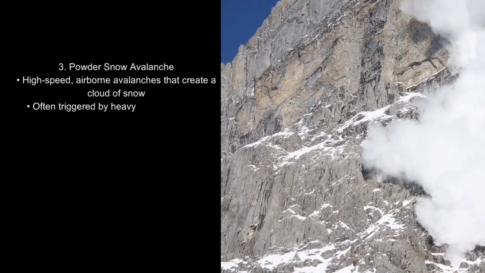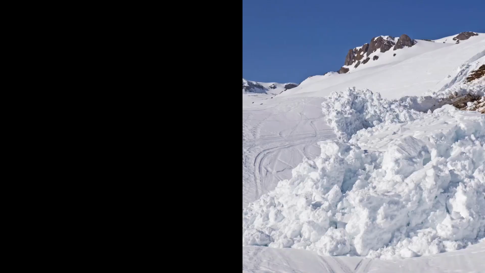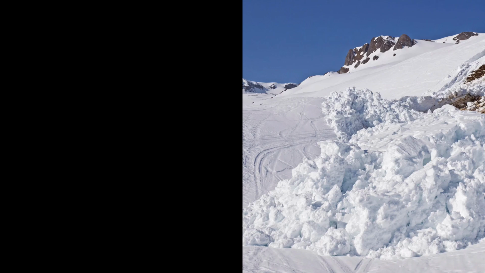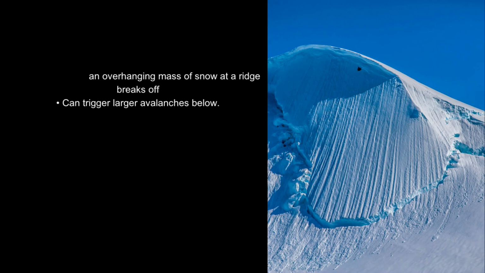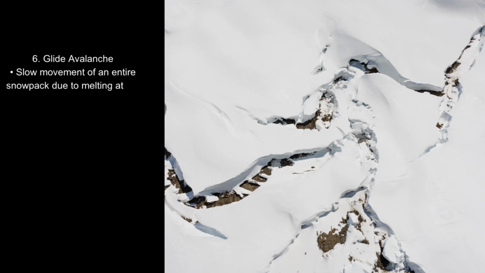4. Wet snow avalanche, caused by melting snow or rain weakening the snowpack. Slower than dry snow avalanches, but heavy and destructive. 5. Cornice collapse. Happens when an overhanging mass of snow at a ridge breaks off. It can trigger larger avalanches below. 6. Glide avalanche. Slow movement of an entire snowpack due to melting at the base. Difficult to predict and can release at any time.